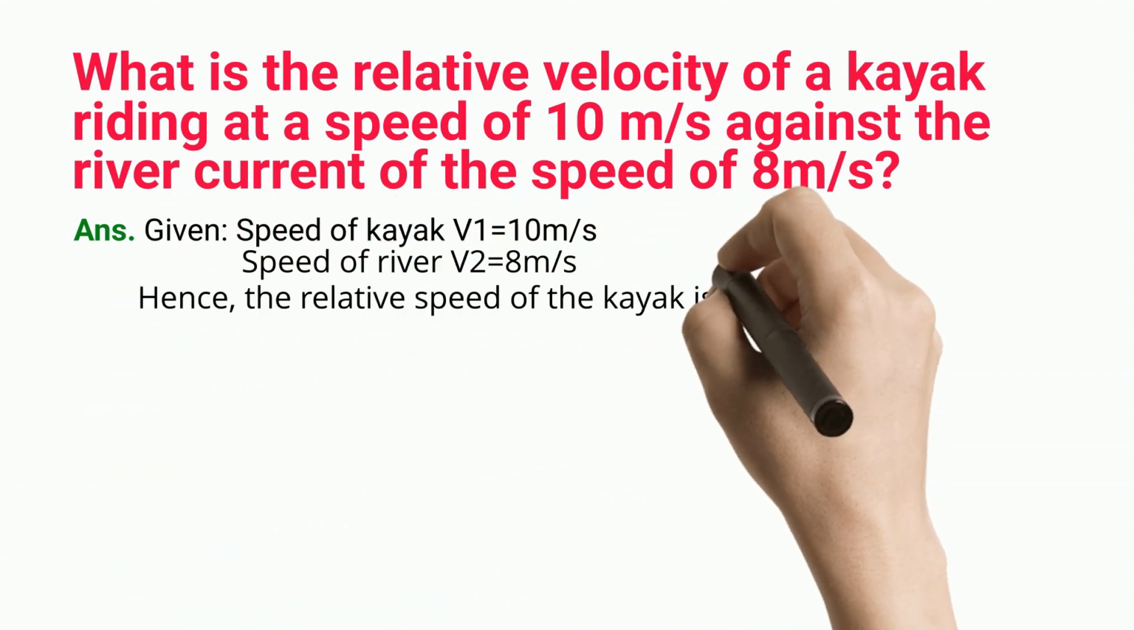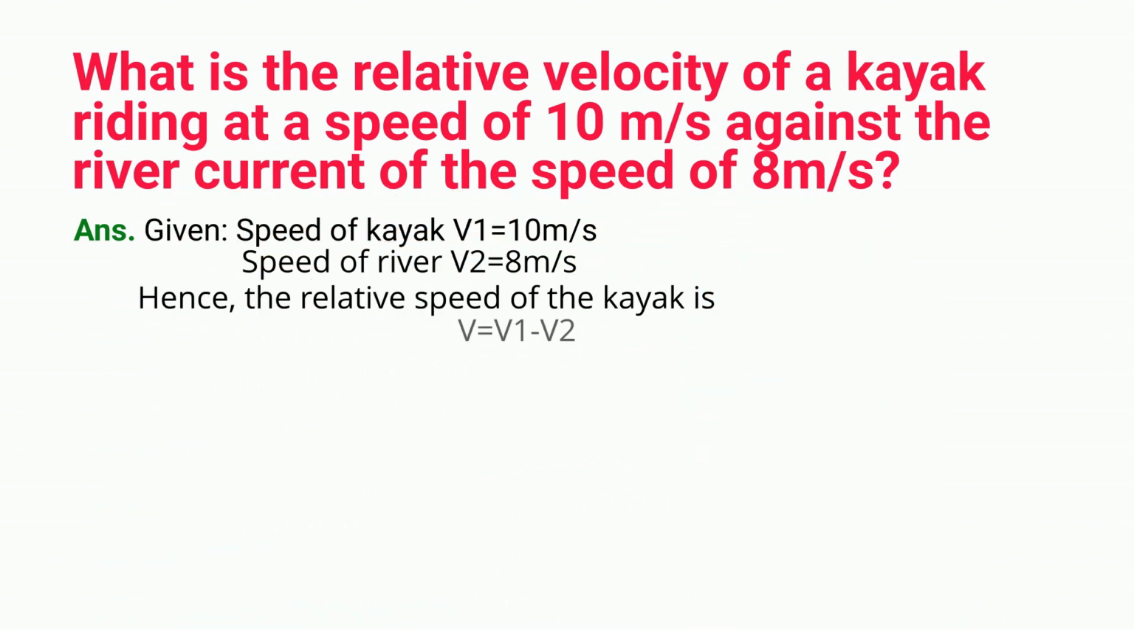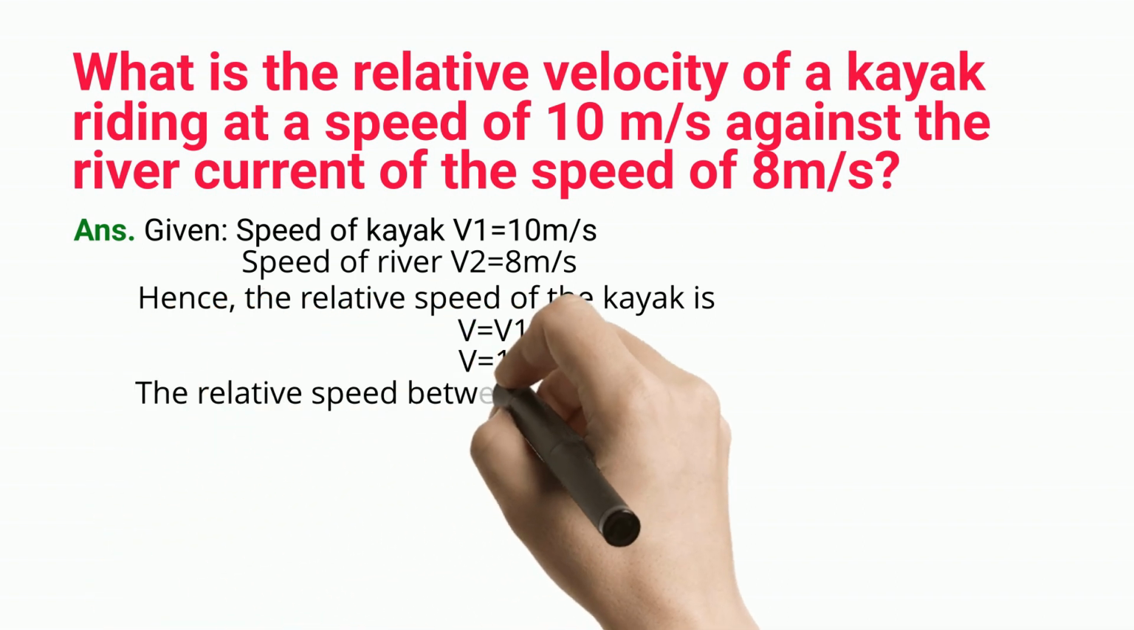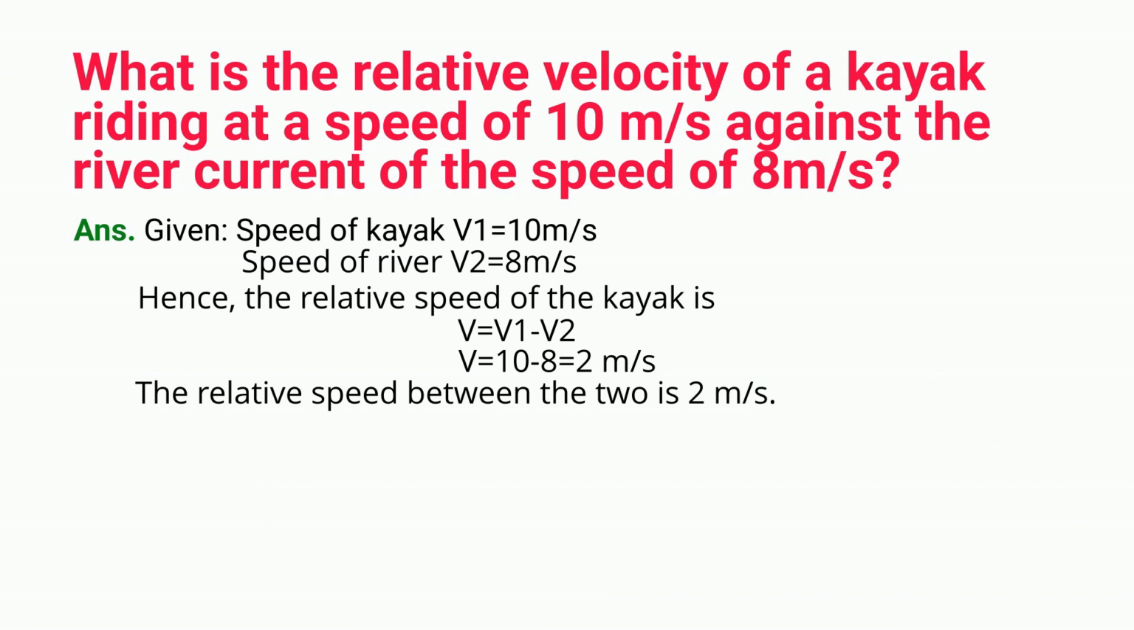Hence, the relative speed of the kayak is v equals v1 minus v2. v equals 10 minus 8 equals 2 m/s. The relative speed between the two is 2 meters per second.